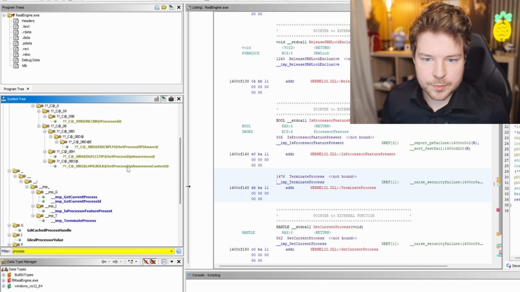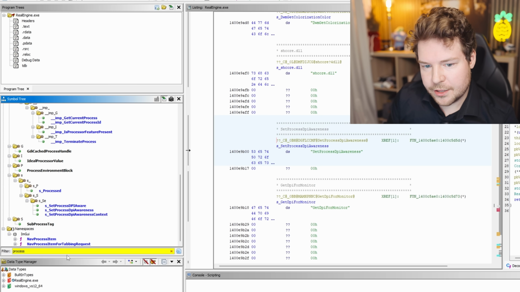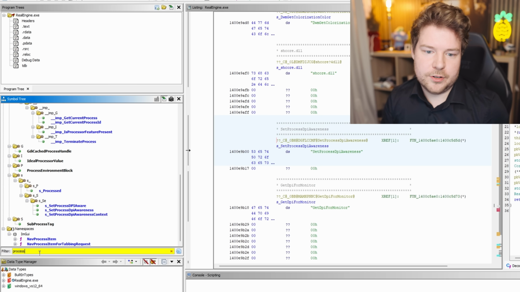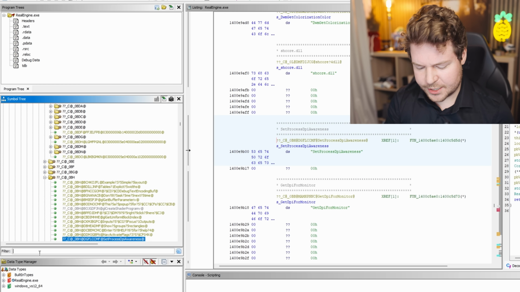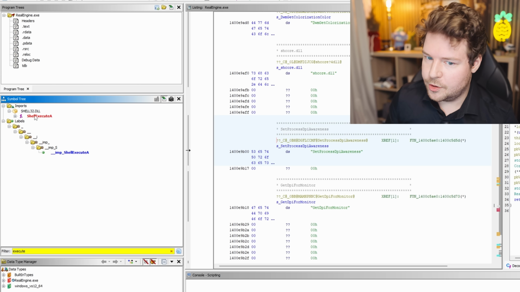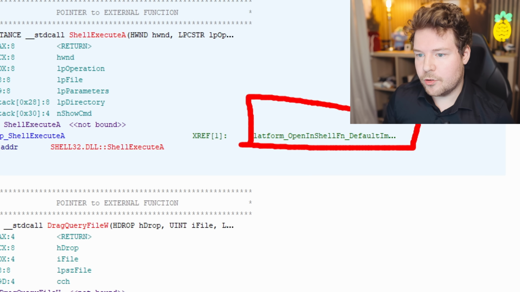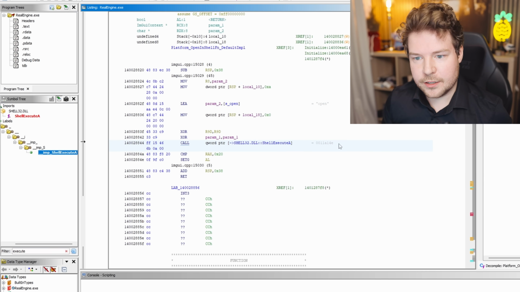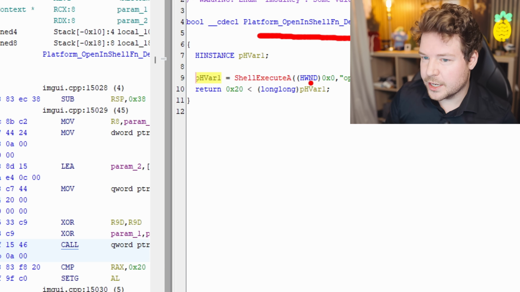If we expand this a little bit, we've got set process DPI aware. None of this stuff really does anything malicious. There's no create process or anything that would be potentially bad. Because there's shell execute, let's have a look at execute or something. Okay, so shell execute A is in fact being used. Let's see where. Okay, so it's happening inside platform open in shell, which, you can see over here, is platform open in shell default implementation IAM-GUI context. So yes, this is an IAM-GUI function.